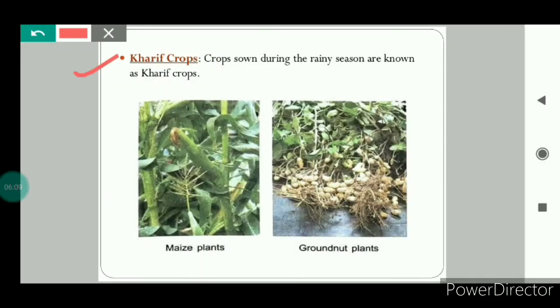Next is kharif crops. Crops that are sown during the rainy season are known as kharif crops. Examples are rice, sugarcane, groundnuts, maize. These crops need more water. So they are sown during the rainy seasons. That means these crops are grown in June and harvested in September. So this was all about the classification of the crops on the basis of the season.